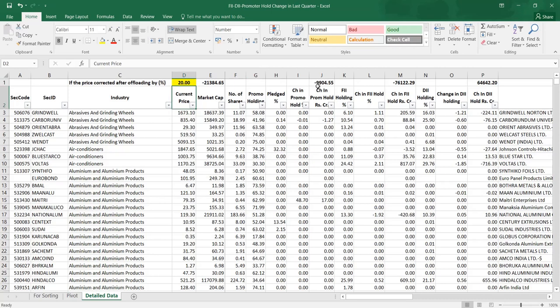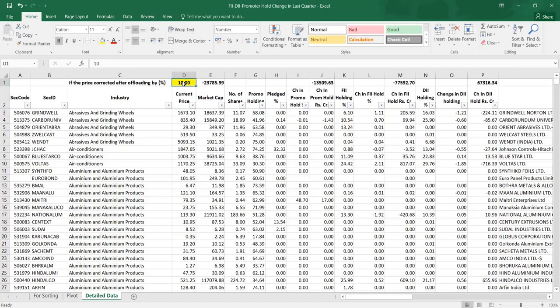And the sum of all the money which is being drained out from the market, or else added, you can say, like DIIs are continuously buying. So how much DIIs have added, and this is the total of all this. Coming back again, similarly FII, what is the holding and how much is the FII holding percentage change when it is converted. I have change in promoter holding only being converted into cash, so that we get whether the big players are offloading or not. Say for example like 10%, you will get that figure.